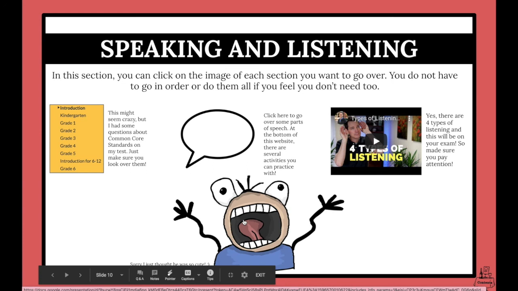And then this little guy, I just thought he was so cute, so I had to include him. I mean, come on, speaking, listening, he's kind of yelling. He's cute, right? He's cute.